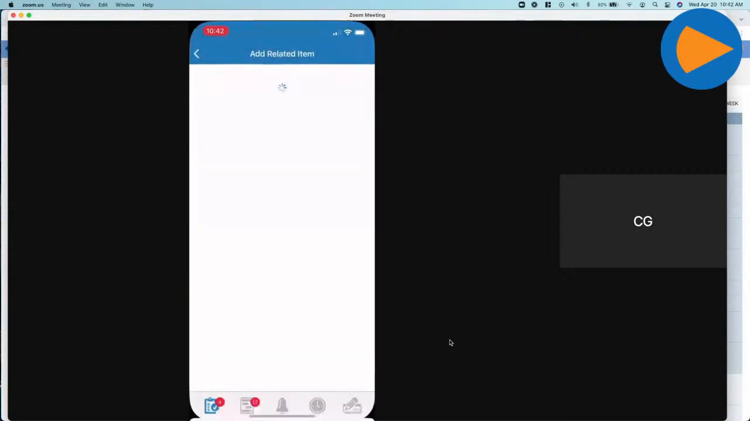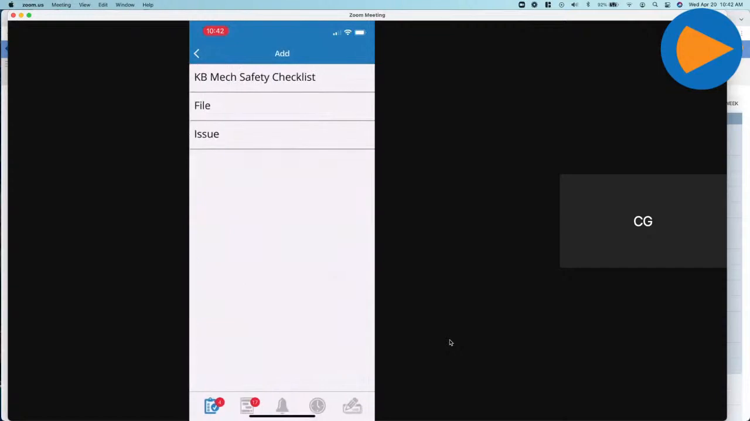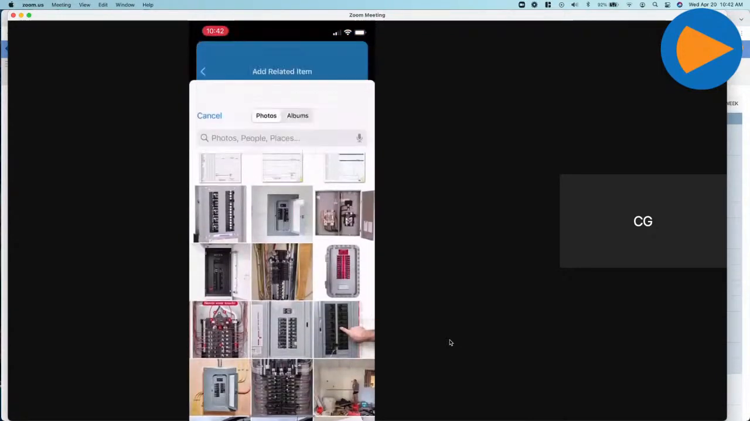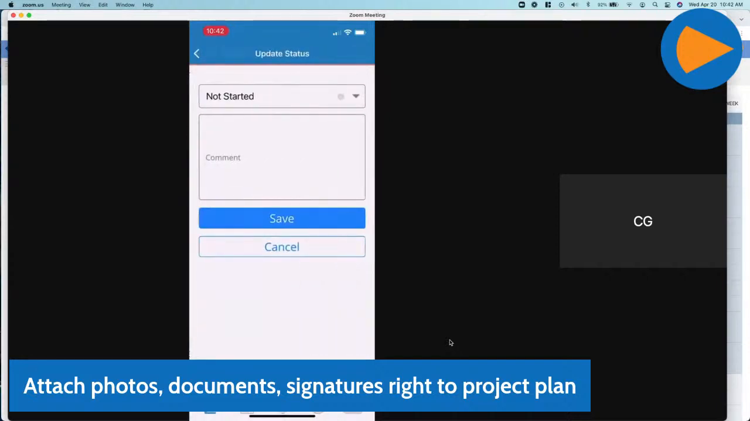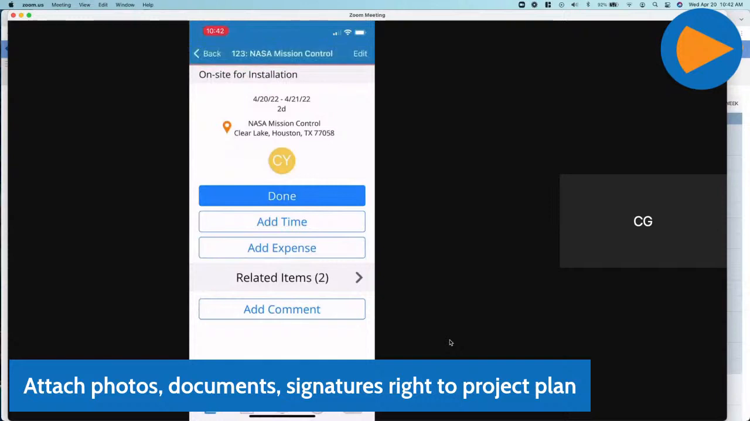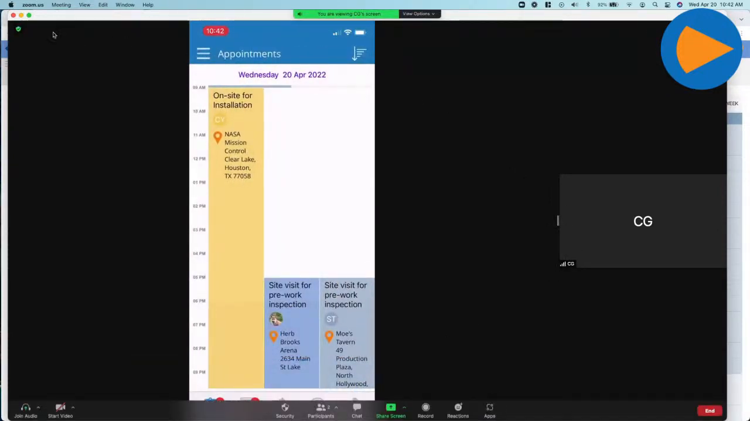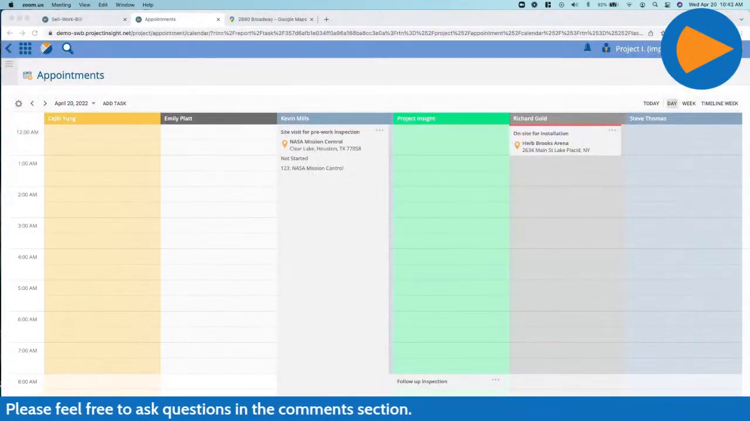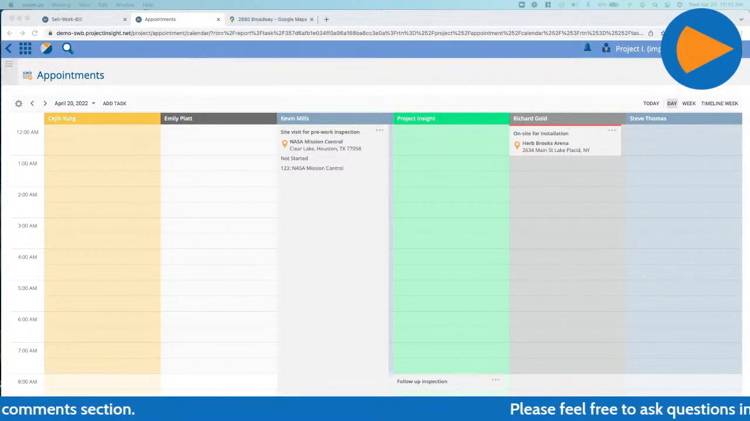So here's the electrical panel that was done, and I want to add that. Maybe I also want to add another one, such as an expense form that we had. Here's the work order form as it's been filled out. So those two items are now added and done, and I can mark this as complete. My job is done for the day, and I'm off to my next appointment. Hopefully this shows an easy and seamless way to begin to integrate all of your appointments into one easy place where your projects are being managed.